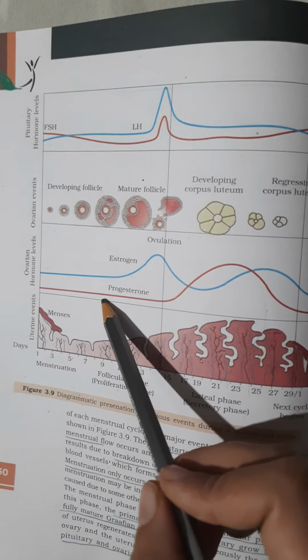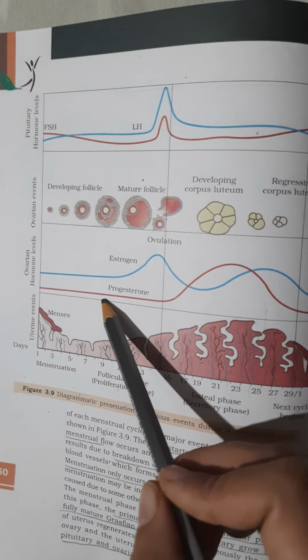Next, progesterone. It is during this luteal phase when the corpus luteum is being formed that progesterone is released, which is also referred to as the pregnancy hormone, that helps to maintain the thickening of the endometrium. If that is not required, then this will degenerate and levels will go down.